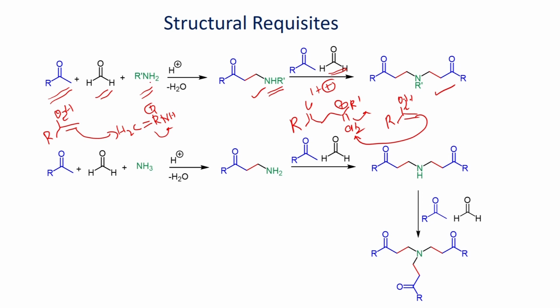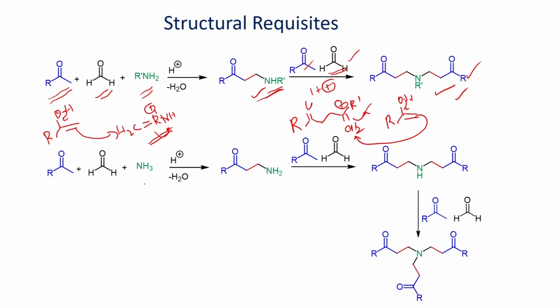First, the primary amine reacts with the formaldehyde, you form an iminium salt, which undergoes addition reaction with the enol that is formed from this ketone to give a secondary amine as the product, which can further react with another molecule of formaldehyde and give this iminium ion as electrophile, which can lead to addition with this enol that we can generate from this ketone to give this as a product. So, if you have primary amine, you need two equivalents of formaldehyde and enolizable ketone to get this derivative.